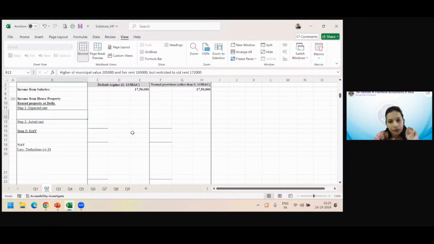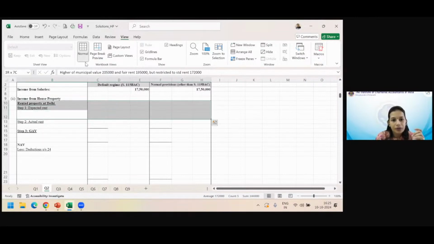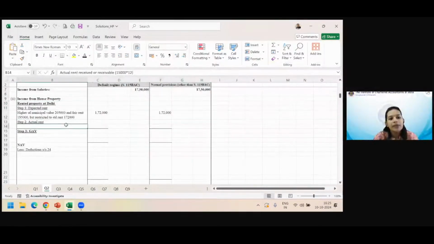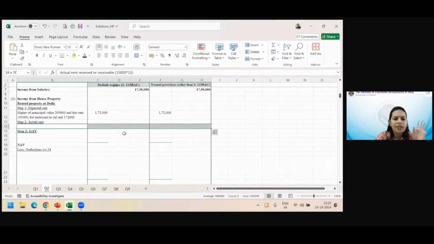So we calculate expected rent first. Expected rent will be the higher of fair rent or municipal value subject to standard rent. All the numbers are given in the question. What have you got as expected rent? 1,72,000. Perfect. Then we calculate the actual rent. Any case of vacancy, unrealized rent, any kind of problems? No, ma'am. So for 12 months, we calculate at the monthly rent given, 15,000 per month.